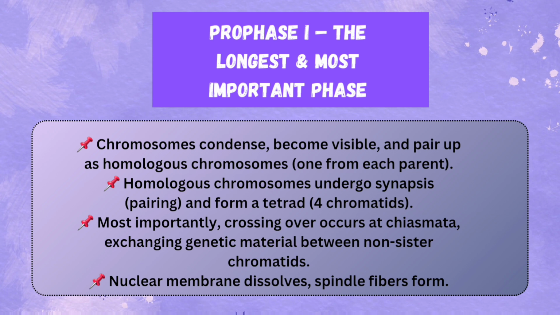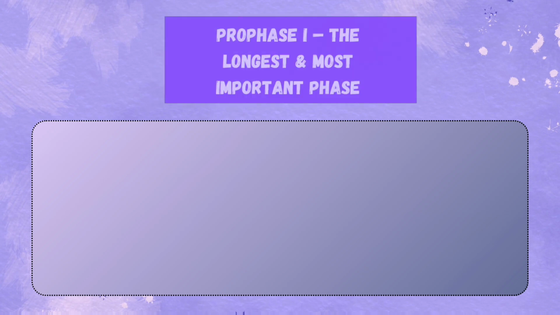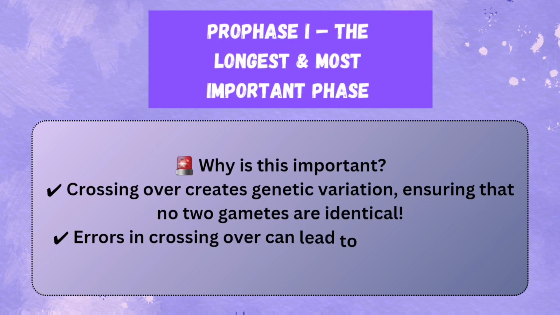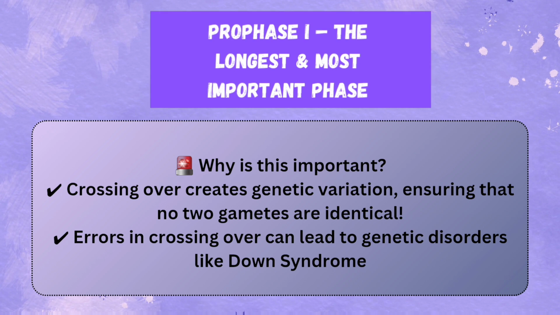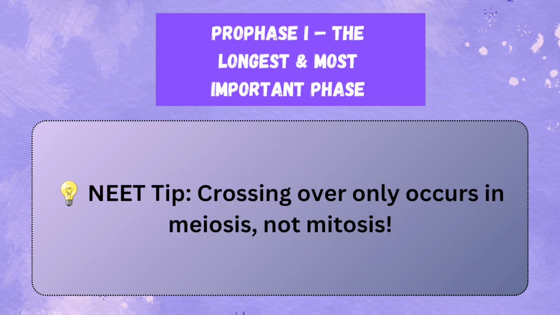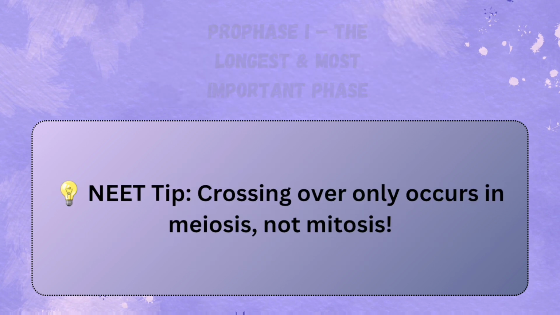Most importantly, crossing over occurs at chiasmata, exchanging genetic material between non-sister chromatids. Nuclear membrane dissolves, spindle fibers form. Why is this important? Crossing over creates genetic variation, ensuring that no 2 gametes are identical. Errors in crossing over can lead to genetic disorders like Down syndrome. Neat tip: crossing over only occurs in meiosis, not mitosis.